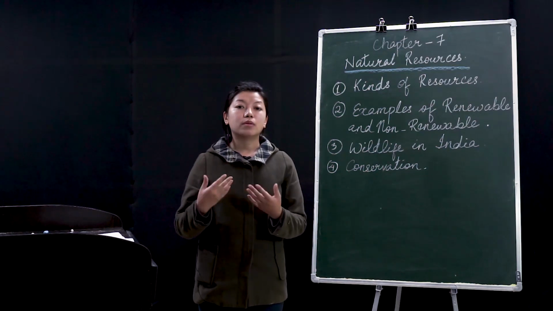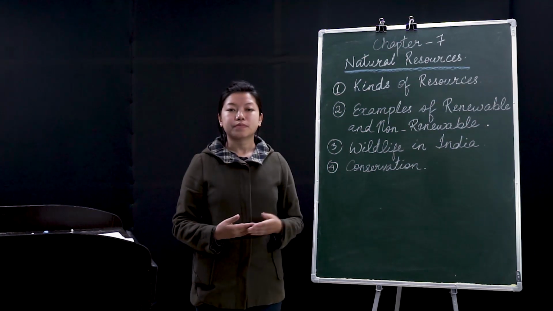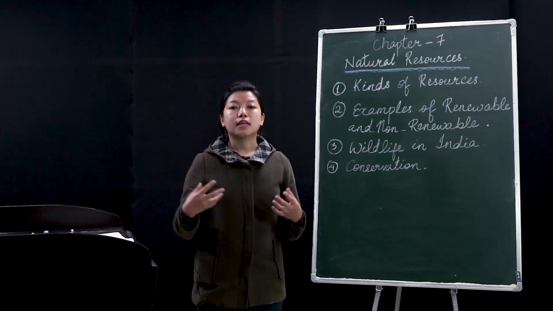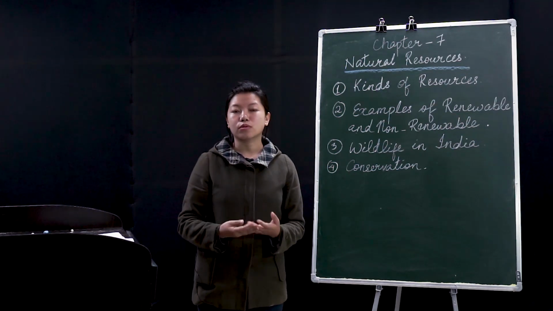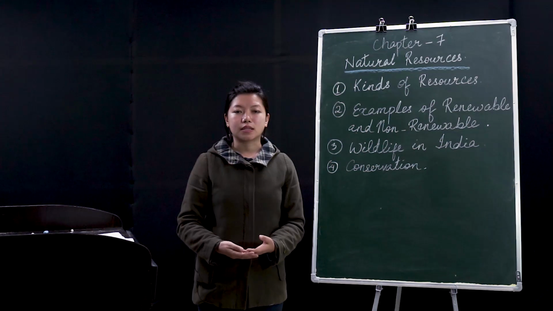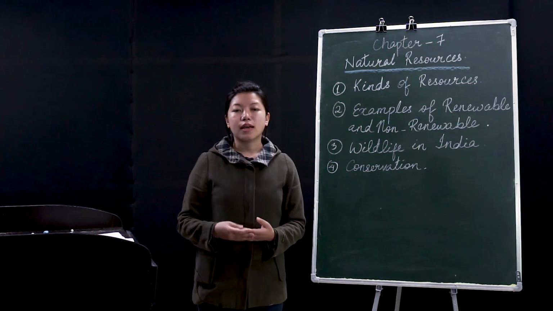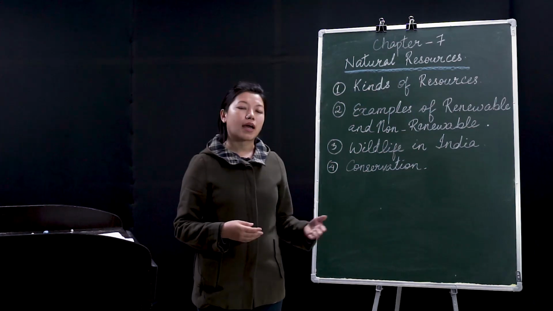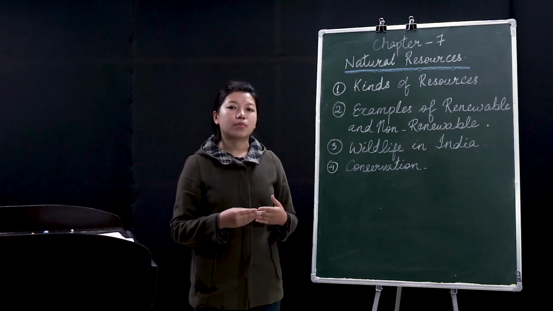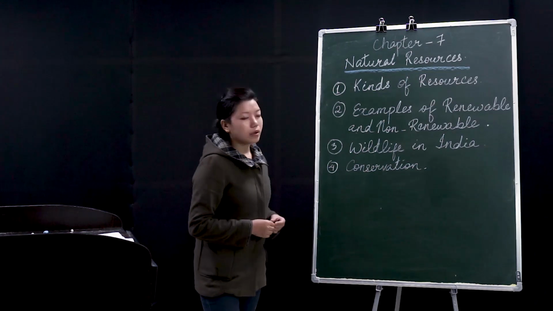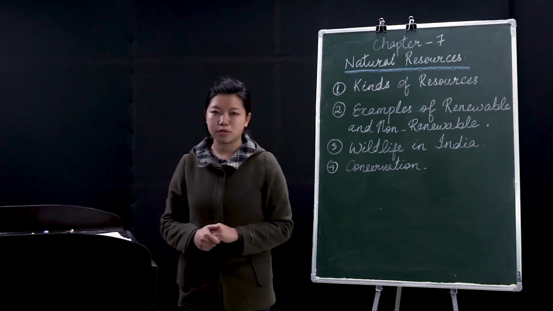If the world becomes warmer, the snow and ice in continents like Antarctica will start melting, and this will cause even more problems for future generations. That's why it is said that we have to take care of the renewable resources and protect them.